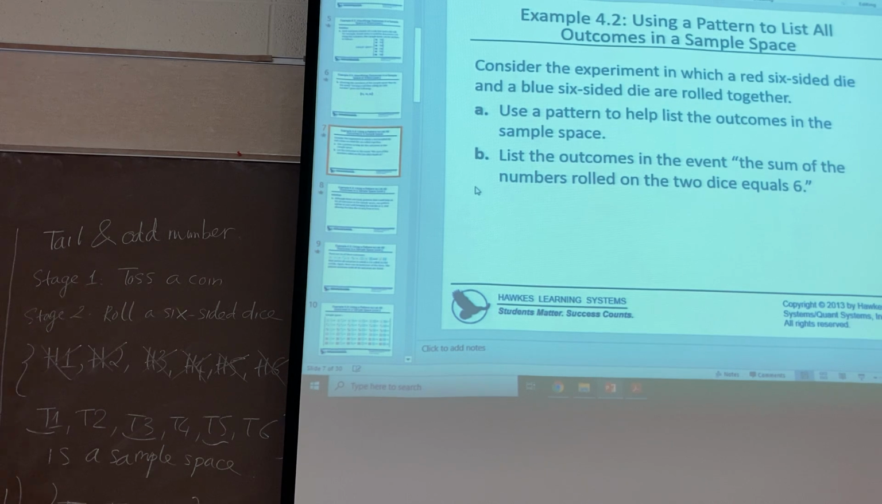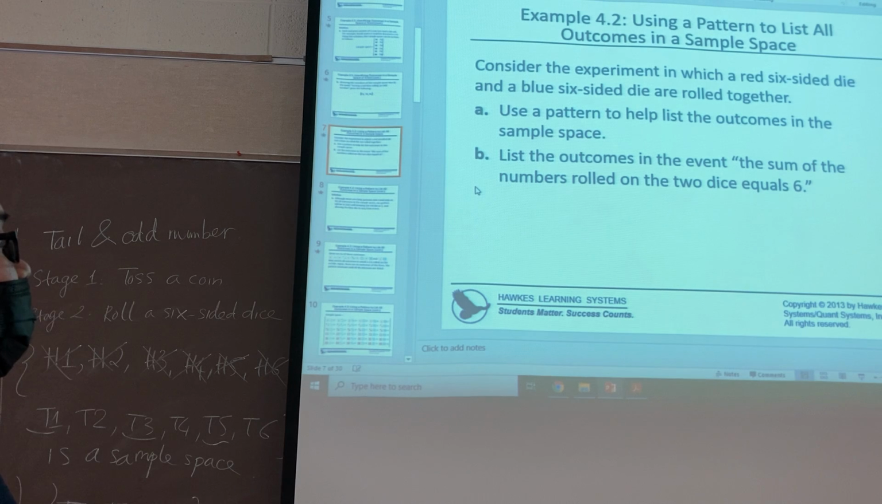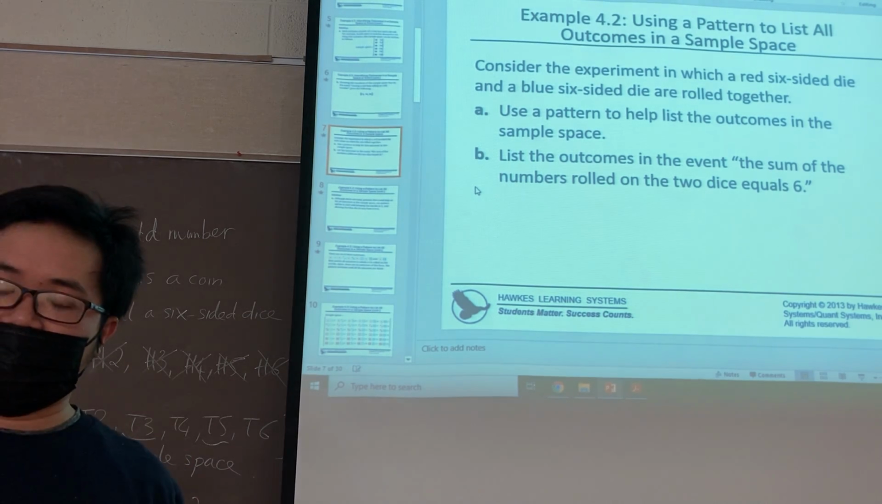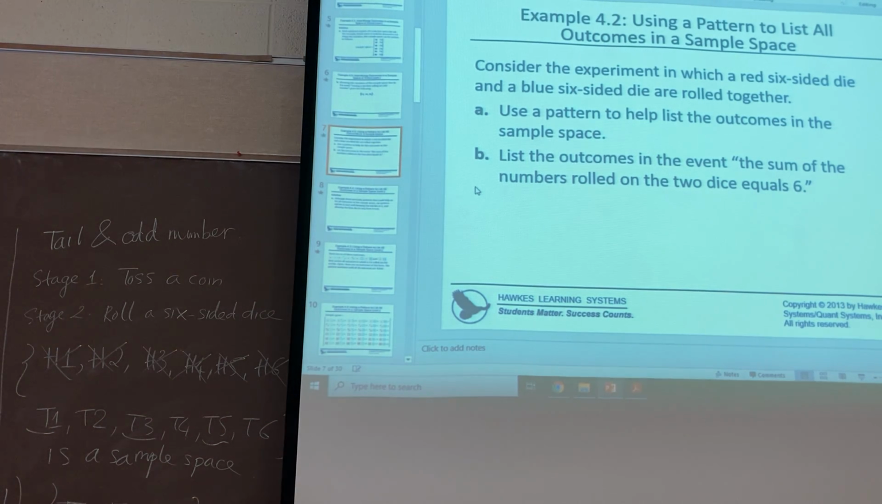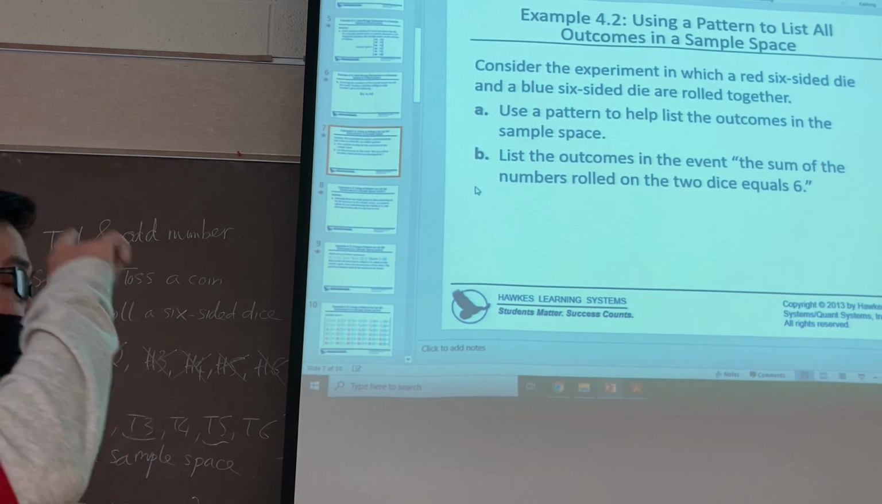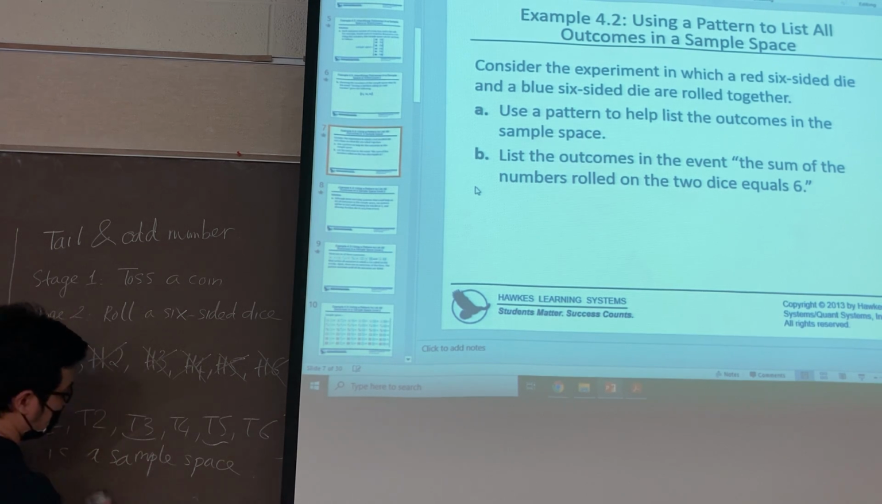And the question here is, they ask you to list the outcomes in the sample space and list the outcomes in the event that the sum of numbers drawn on the two dice equals 6. So now I will give you time to think about this, maybe 5 minutes, and let me know. What about the sample space in this case? Think about this, in 3 minutes.